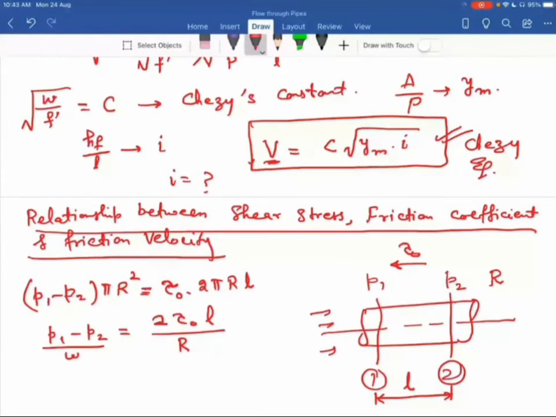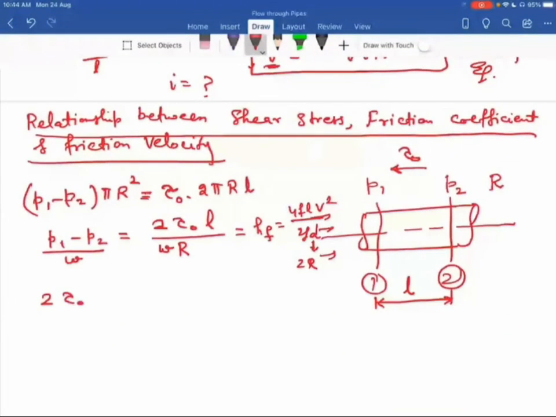Divide both sides by W. This is again the head loss from section 1 to section 2 due to the resistance force, which exists due to the friction between section 1 and section 2. So you can also write it as HF. Further, this HF for a circular pipe is 4FL V square divided by 2GD, where D you can write as 2 times R. So 2 times tau O L divided by W, the specific weight, which I write as rho G into R, equals 4FL V square divided by 2G into 2 times R.